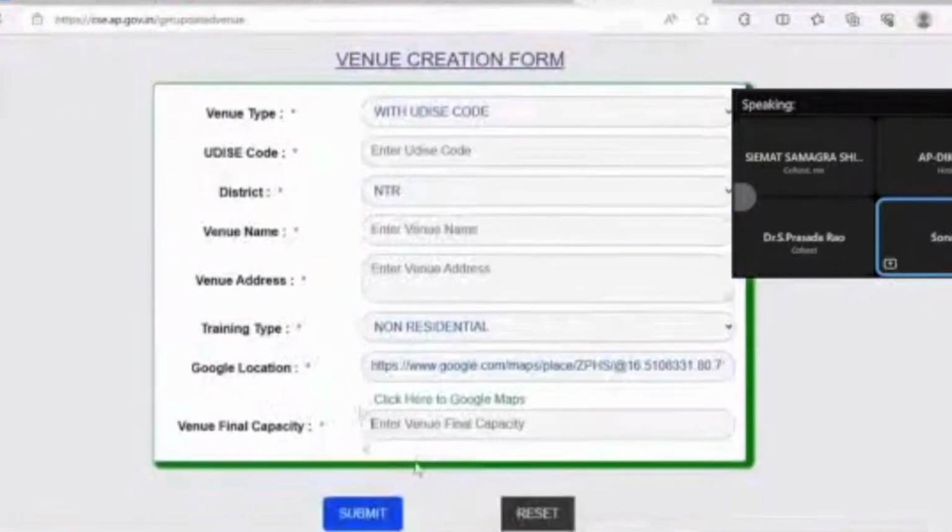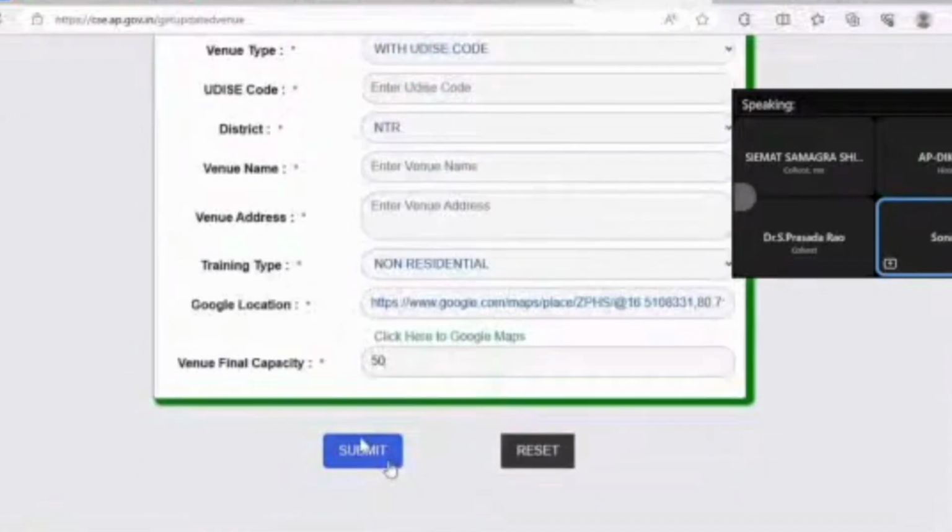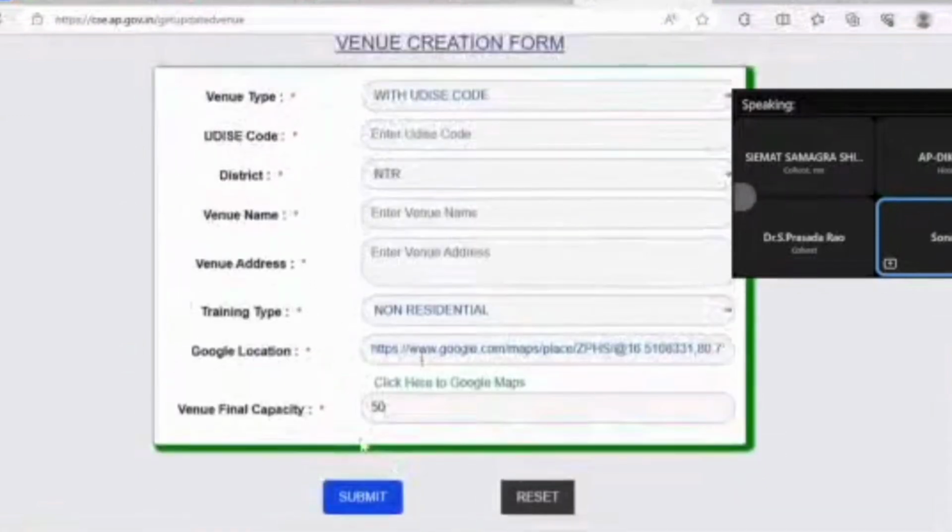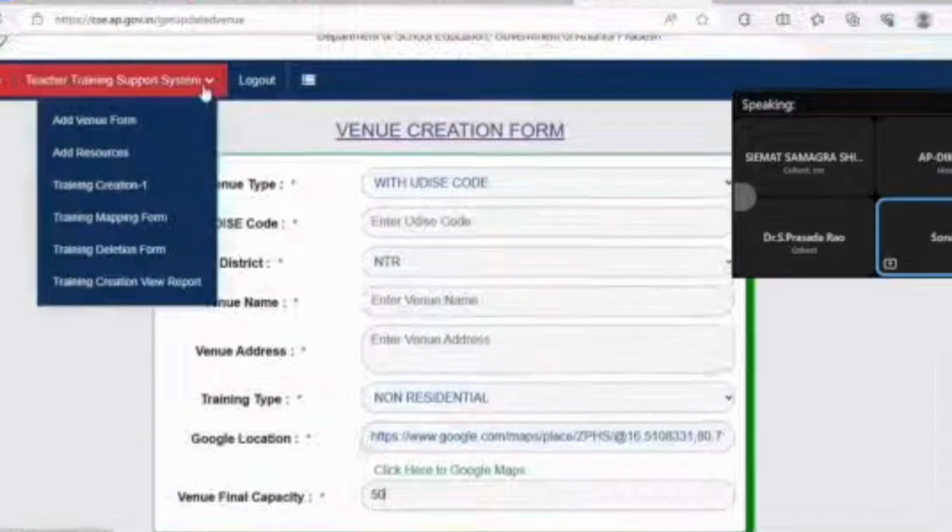Here we are asking about the venue capacity. For you at the school complex level, it will be the number of teachers who are attending the training. Let's say around 50 teachers are attending the training. We'll click 50 and submit it. So this is just about the venue details. And not every time you have to fill in venue details, which is a good part about this platform. Initially, for this July month, I think you need to create your venue and even the training creation form. This venue details and adding of participants, you need not do every month. This is just a one-time activity, just to give the system your whole data. Later on, every month, you just need to create the training. And we will be taking a detailed session also.